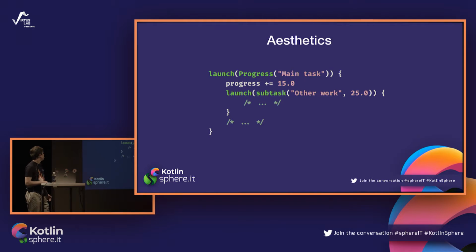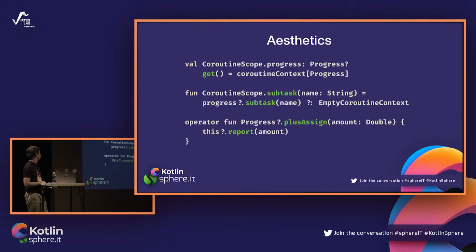So our code now looks kind of nicer. When we are doing some progress, we just add it to it. We can write something like this, which feels kind of natural, that you're launching a subtask with a given name and with a given value. For me, this code is quite intuitive, but not for Andrew. He still has a lot of doubts, because we are cheating somehow, since we don't know if a given scope, a given context, contains any progress monitor.